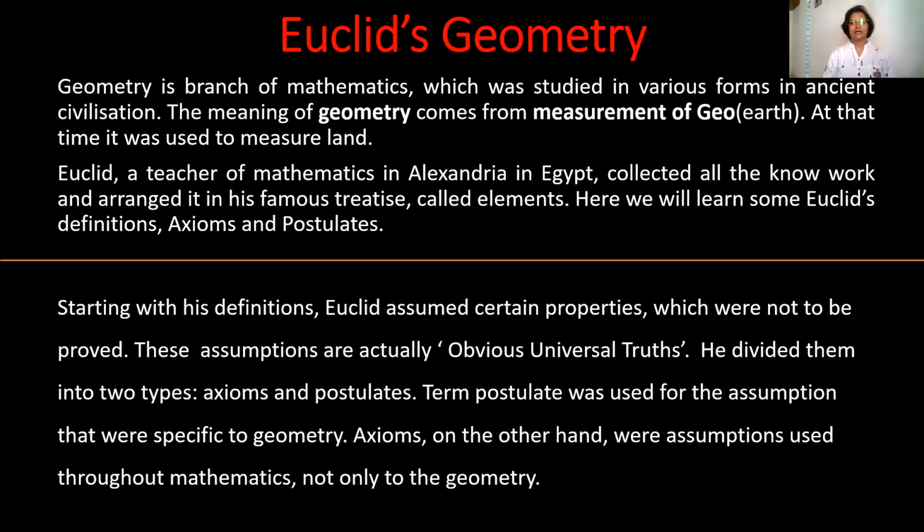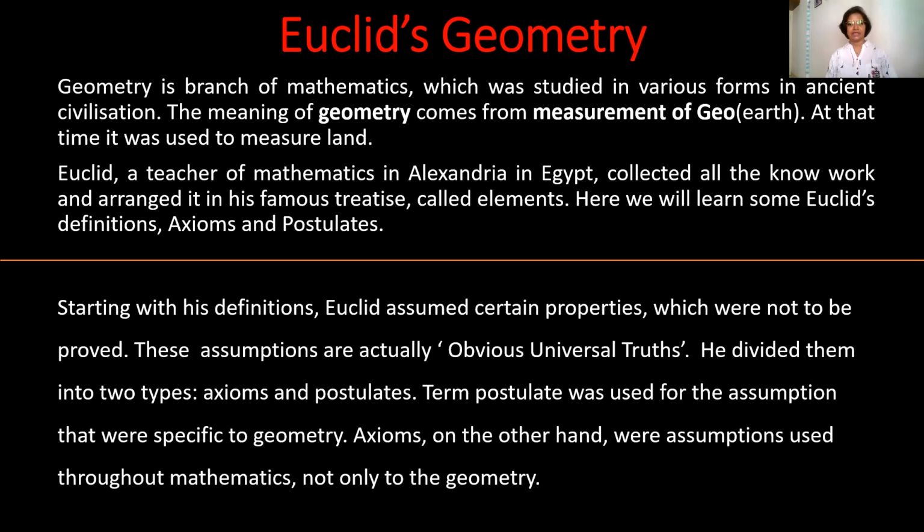Euclid, a teacher of mathematics in Alexandria in Egypt, collected all known work and arranged it in his famous treatise called Elements. Here we will learn some of Euclid's definitions, axioms, and postulates. About definitions, we all know what they are, but what are these axioms and postulates?